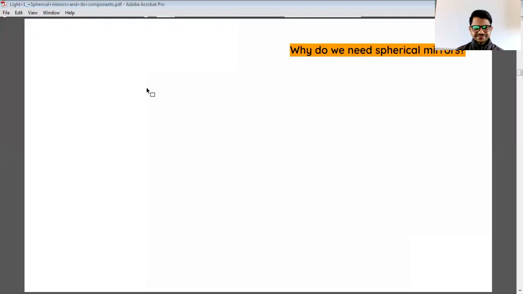Yes, Harshit. Sir, as we know that a plane mirror only forms an image of equal size as the object.